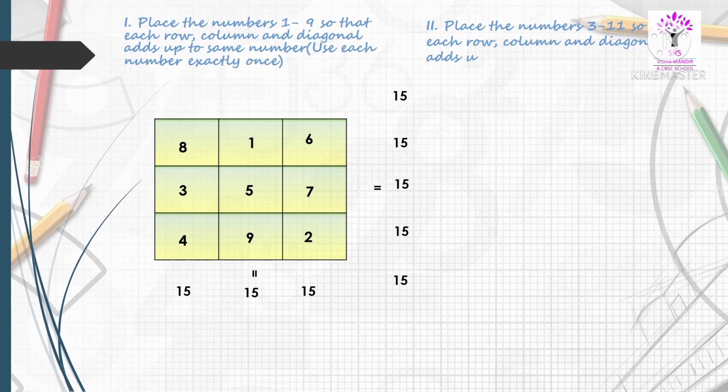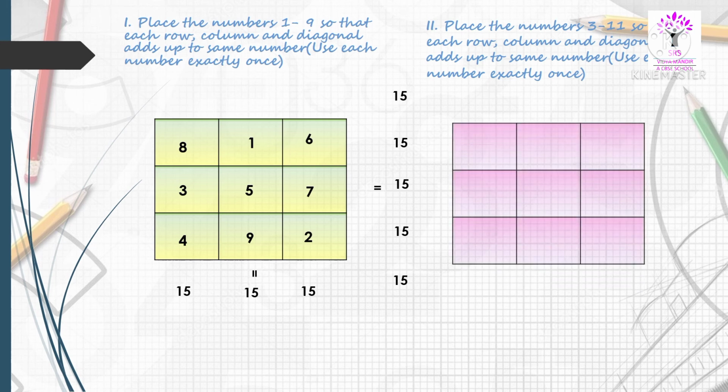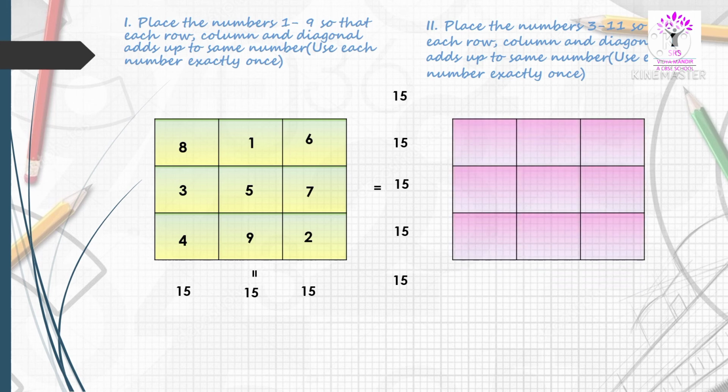Let's make it more interesting. Children, try solving it with me. Now let's try same 3 cross 3 magic square with different series of number, 3 to 11. We are going to solve it faster this time. Always start from the center block of top row, that's here, which is going to be 3.